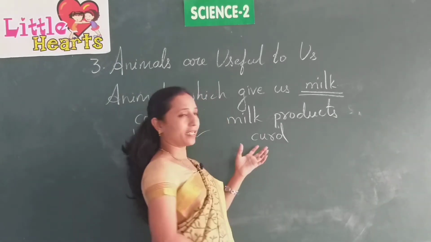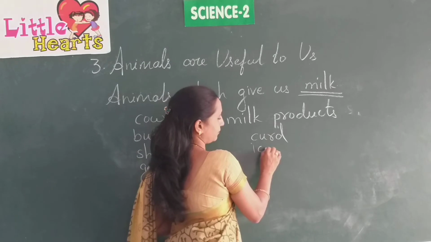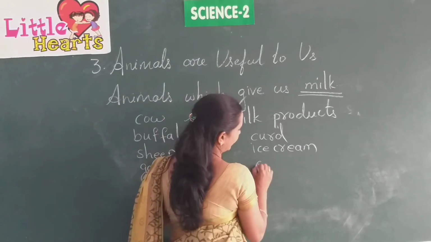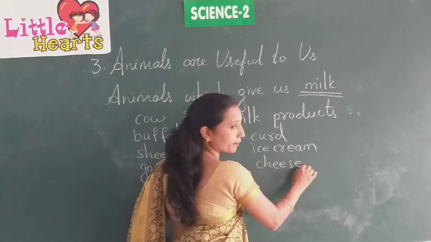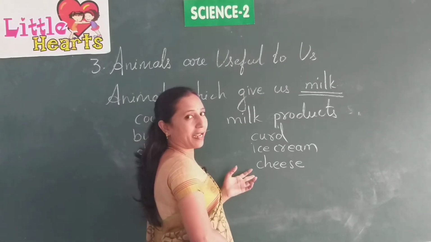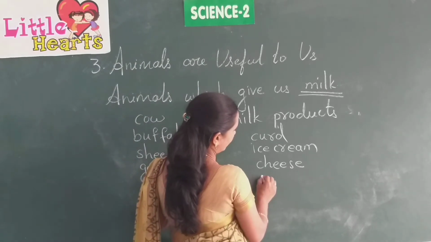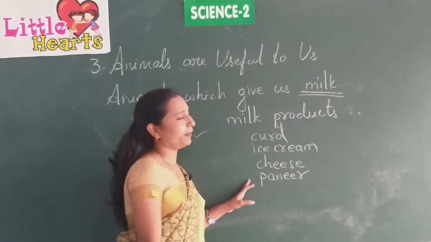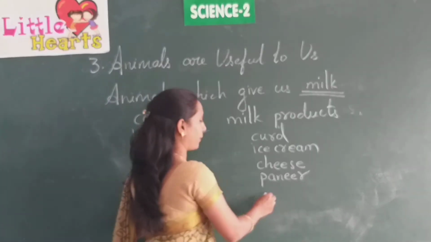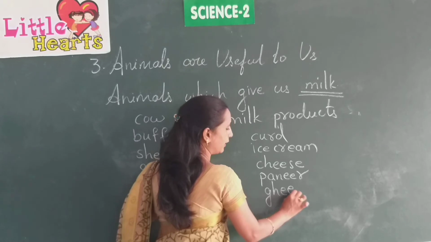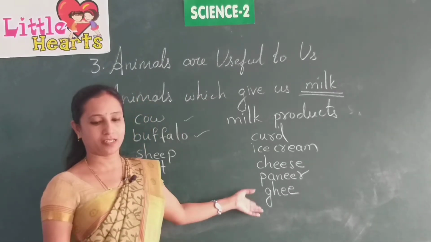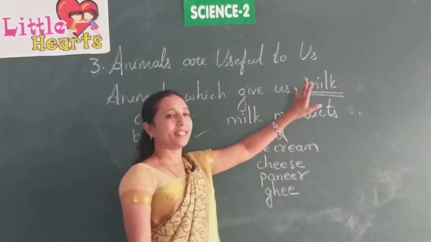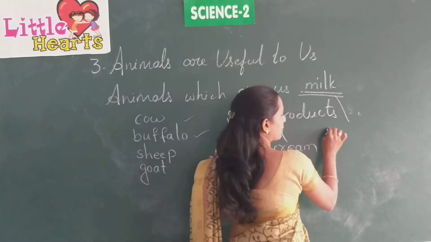Curd, ice cream, cheese and also paneer. Okay, these are some examples. Ghee, we can prepare ghee from the cream. Cream also we get. So these are the milk products, and we can also make sweets by using this milk.